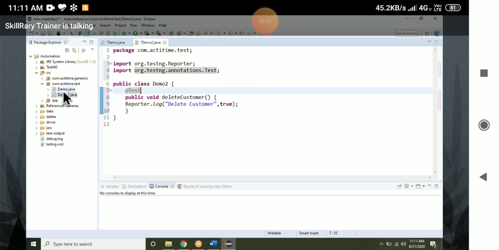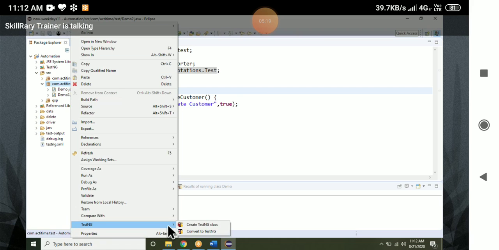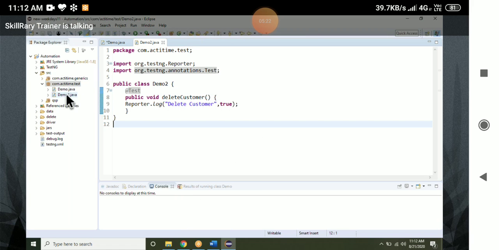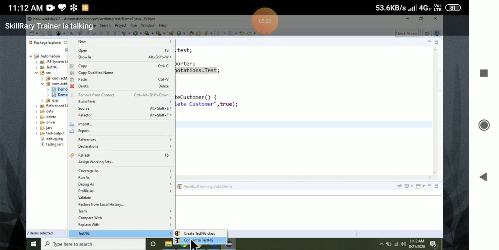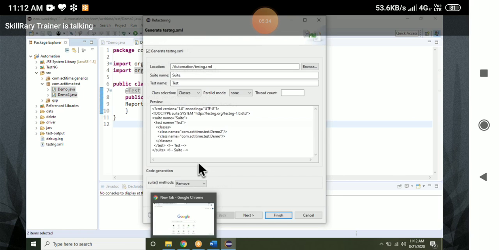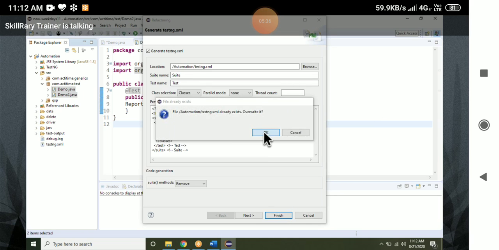Now I want to execute these two classes in one shot. Is it always two? No, 100 classes means 100 classes in one click. I want to execute all the 100 classes. Either you can right click on automation and convert to TestNG, or you can right click on the package and convert to TestNG. That is also possible. I can select whichever classes, right click, go to TestNG, convert to TestNG, and click on finish.